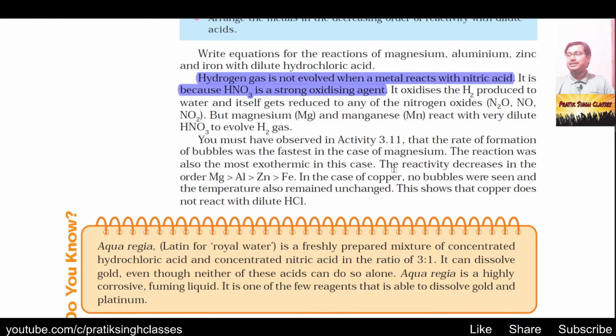The reactivity decreases in the order given here. The highest is magnesium, then aluminium, then zinc and then iron. In the case of copper, no bubbles were seen and the temperature also remained the same. That means copper doesn't show any activity towards dilute hydrochloric acid. This shows that copper does not react with hydrochloric acid at all.